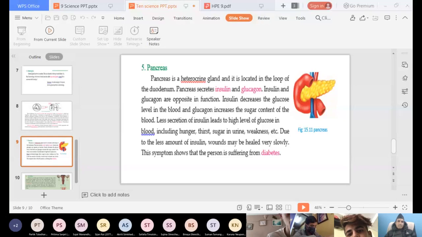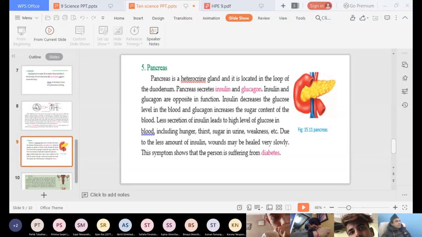Okay, students, now the last portion we are going to discuss is gonads. Gonads means male and female endocrine glands. In case of males, testes are endocrine glands, and in case of females, ovaries are endocrine glands, testes and ovaries. Testes produce one hormone, please mark it, its name is testosterone.